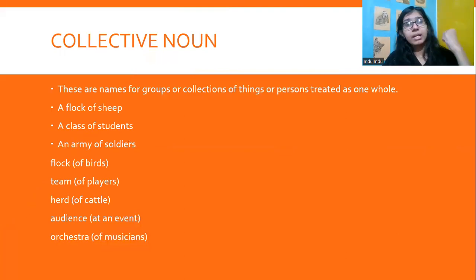Now, collective noun. These are names for groups or collections of things or persons treated as a whole. For example, a flock of sheep. So a group of sheep is called a flock. A class of students, an army of soldiers, a flock of birds, a team of players, a herd of cattle, an audience at an event, an orchestra of musicians. So collective noun refers to groups or collections of things or persons treated as a whole, right?